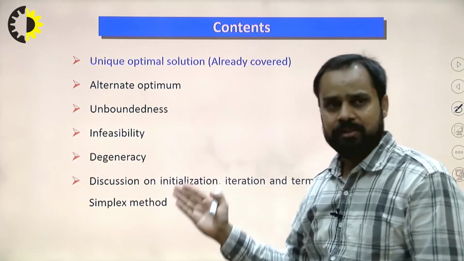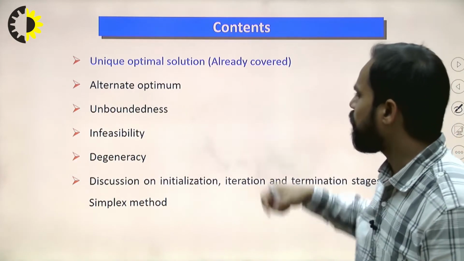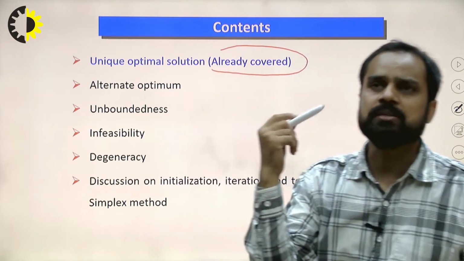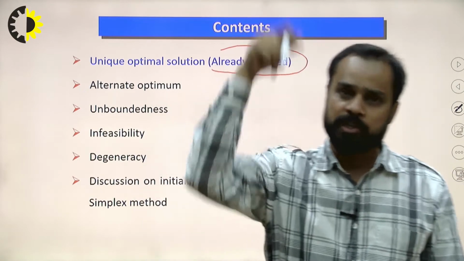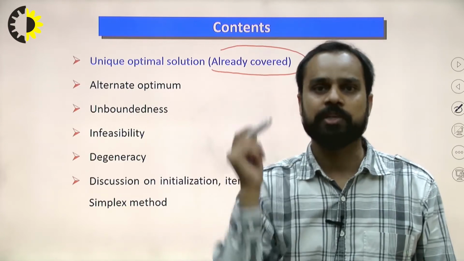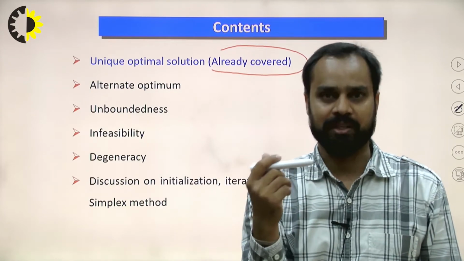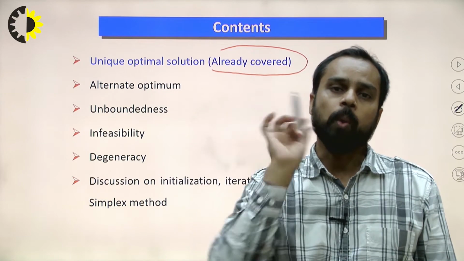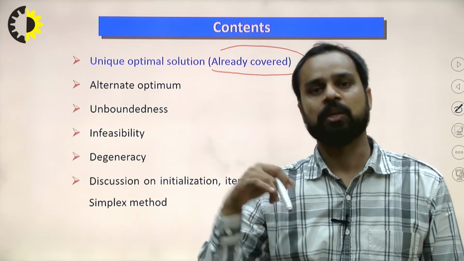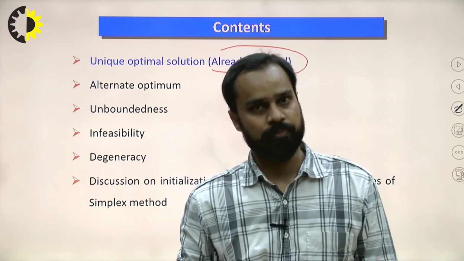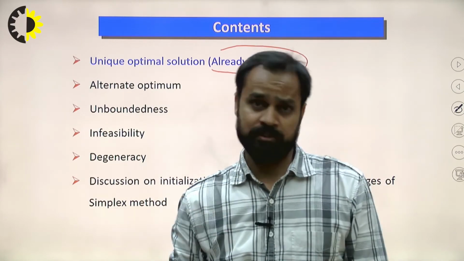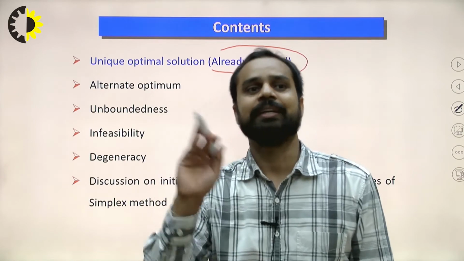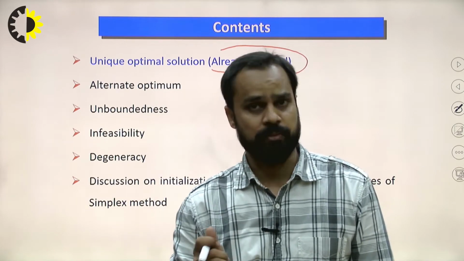Unique optimal solution is already covered. If I discuss the termination condition of the simplex method, for a maximization problem the termination condition is that all Cj minus Zj values for the non-basic variables must be negative. If all Cj minus Zj values for non-basic variables are negative, it indicates a unique optimal solution.